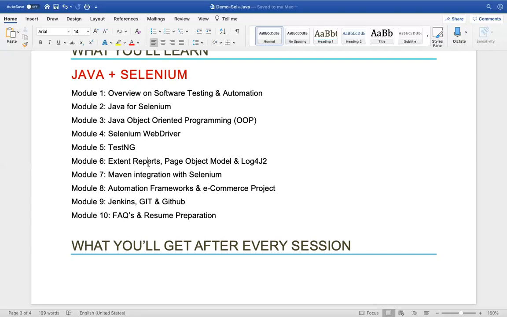And next comes reporting. So we will also cover Extent Reports and POM. We call it the Page Object Model. This is the place where we cover the frameworks. So this all comes under framework.